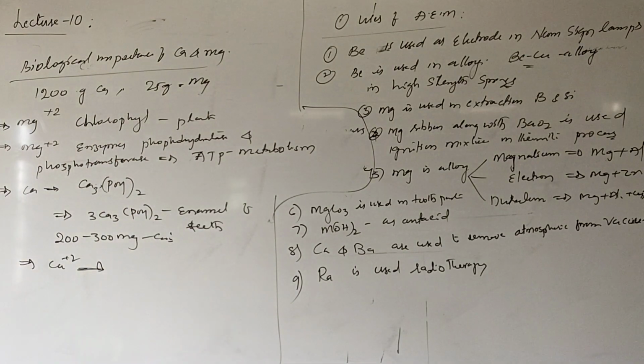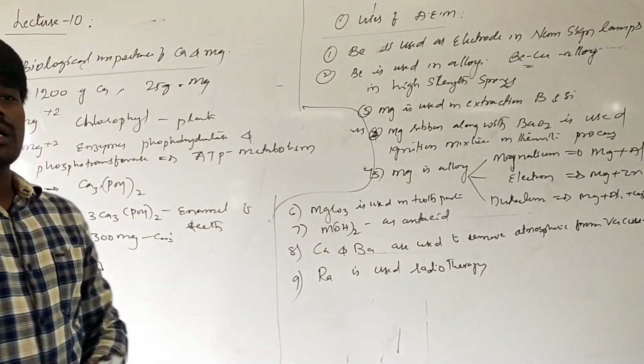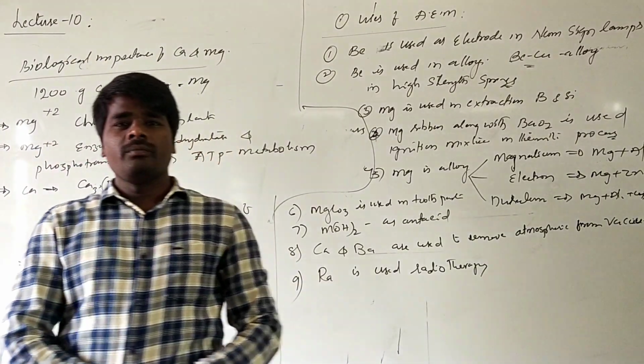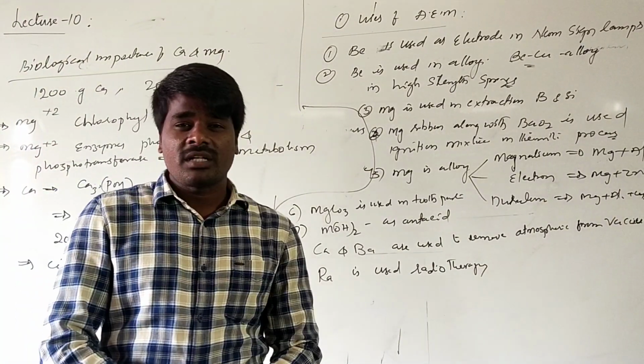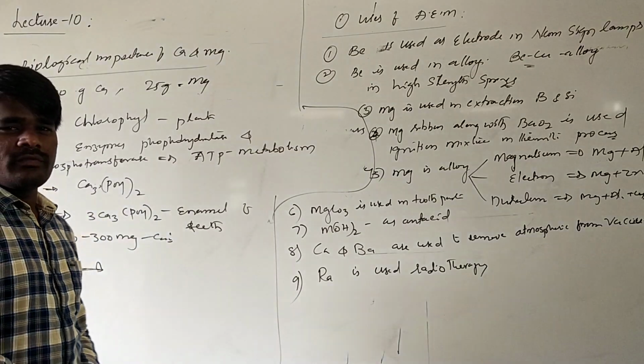This completes the discussion of alkaline earth metals as well as the s-block. And that's all for the class. From the next class onwards, we will discuss the objective questions of this particular chapter.